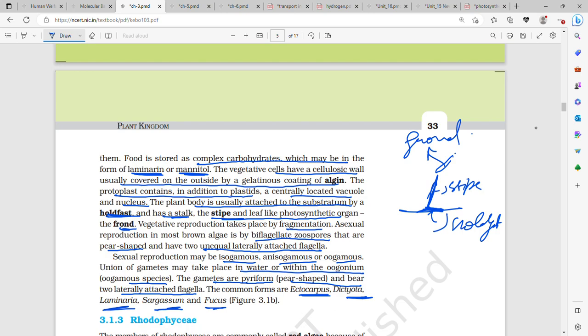All of them over here should be haplontic, but Ectocarpus is haplodiplontic, and Fucus is diplontic. Fucus is oogamous and shows a diplontic life cycle.